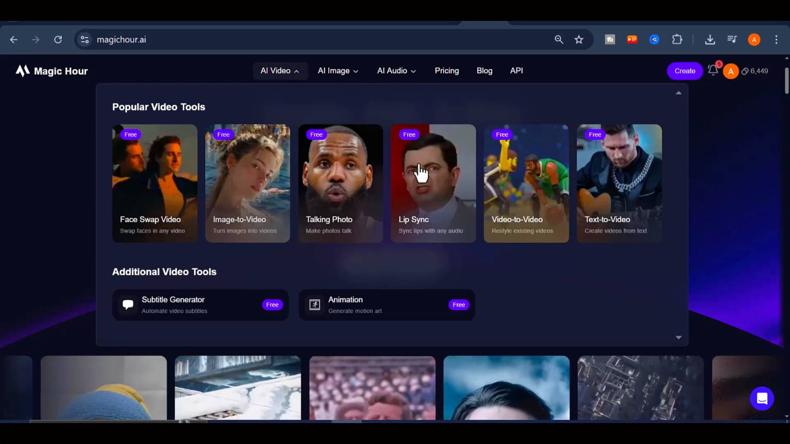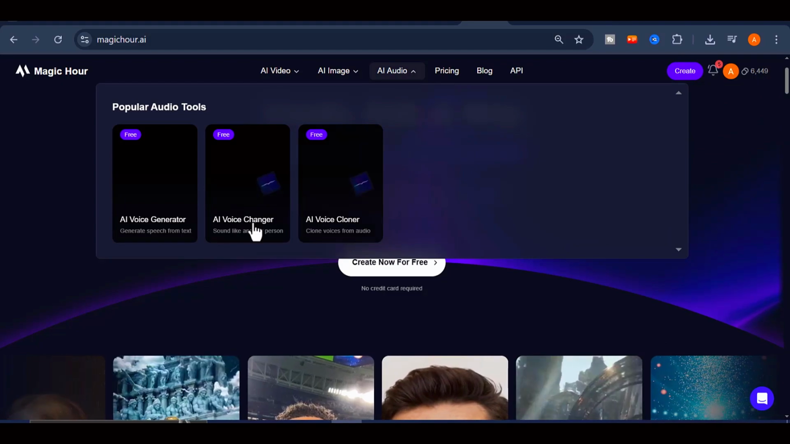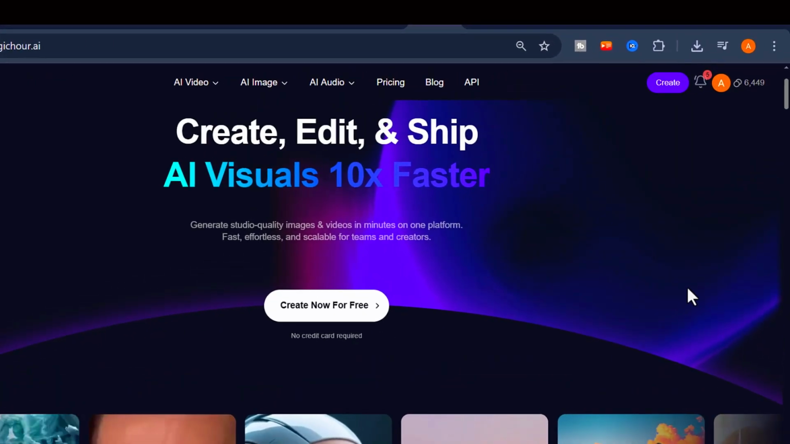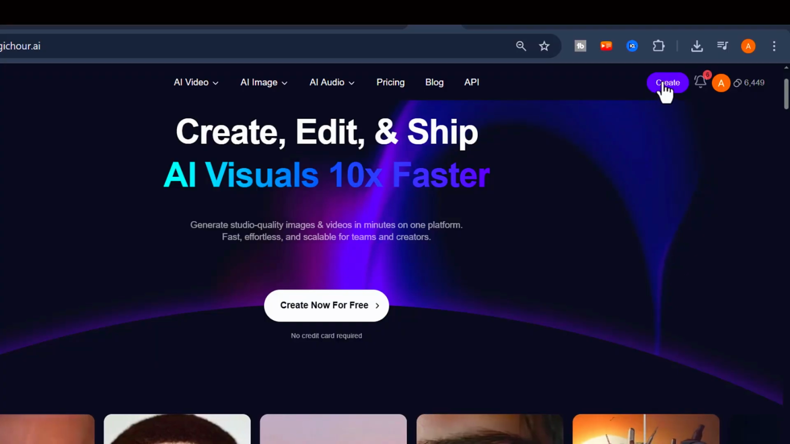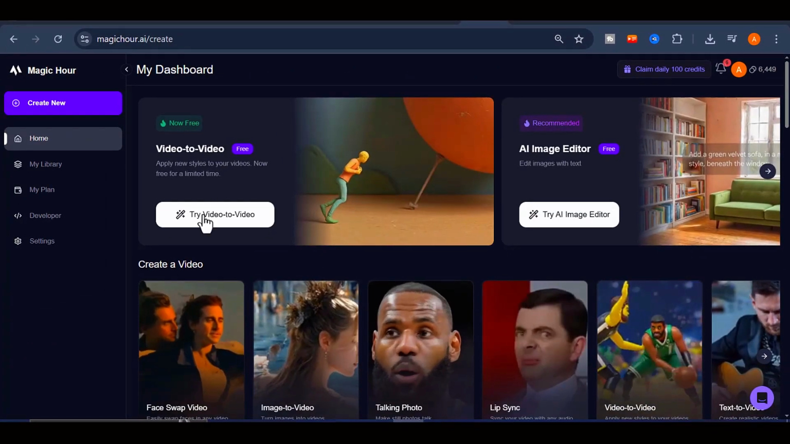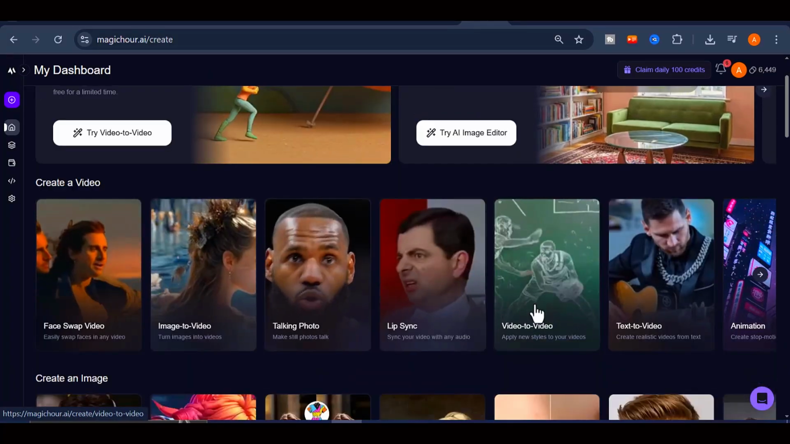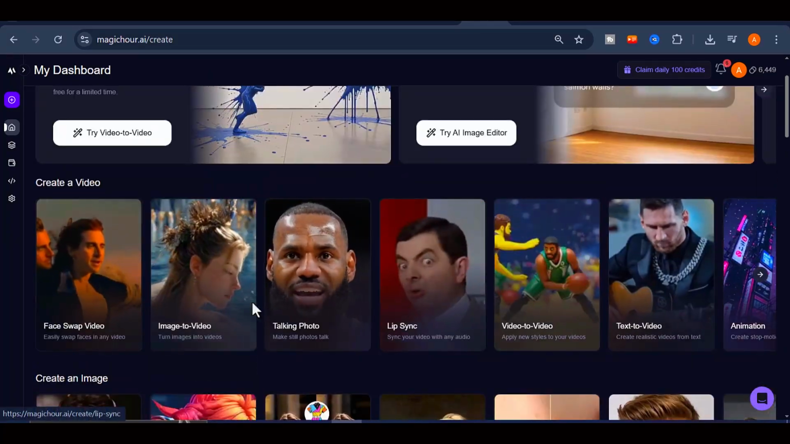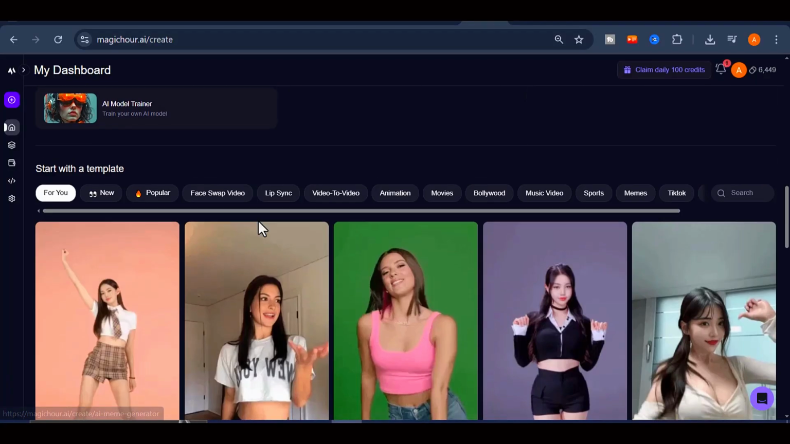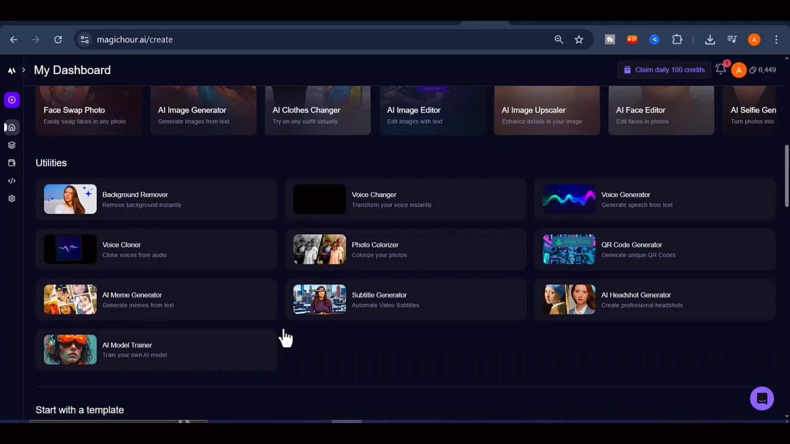Now let me show you how to use this platform to create long-form, realistic talking AI avatars for your faceless content on TikTok, YouTube, Instagram, and Facebook. Click on the Create button at the top right corner and you will be taken directly into your personal dashboard. This is the main workspace where everything is organized. You will see all the available AI tools arranged clearly, along with a library of templates you can explore or recreate if you want a faster workflow.